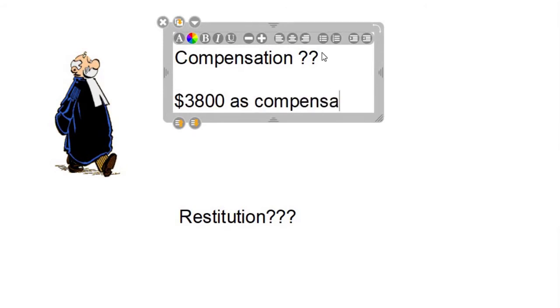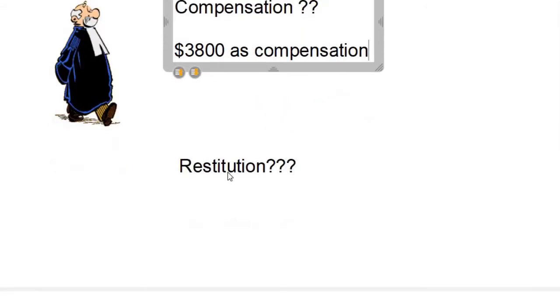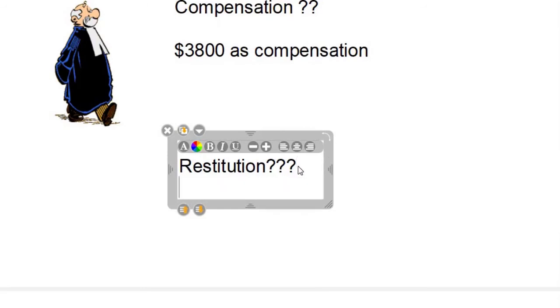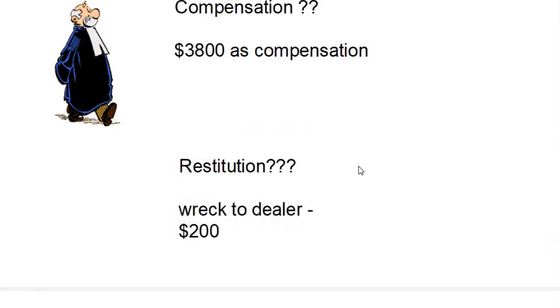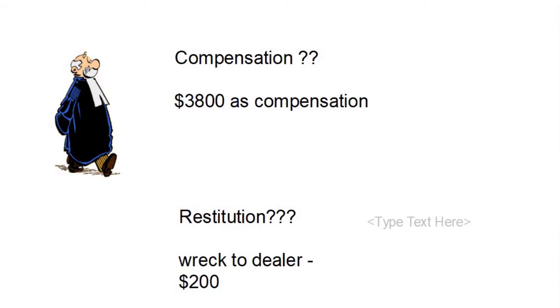as compensation, and the car goes back to the dealer. So that's the wreck, and that's going to be worth typically something like $200 for a wrecked car, and that would balance the situation out in this circumstance. Now clearly when you think about these situations, for an honest car dealer, this is a bad outcome. Let's assume the contract was in fact fair and reasonable, yet the car was smashed up by the individual and therefore no insurance because they were drunk and went through a stop sign. What could the dealer do about this apart from don't sell to minors?